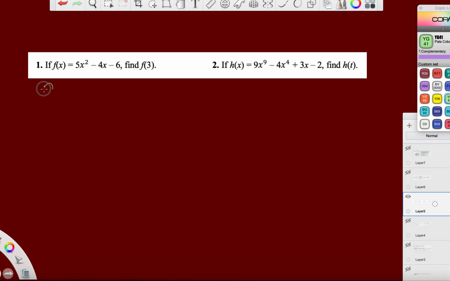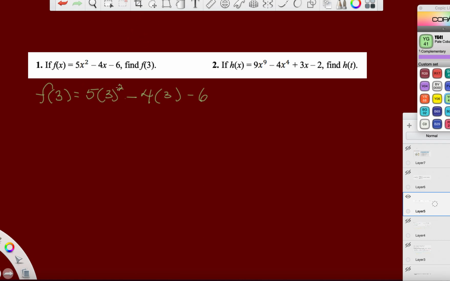So we'll rewrite it as f of 3 is equal to 5 times 3 squared minus 4 times 3 minus 6. Okay? Sounds pretty good to me.